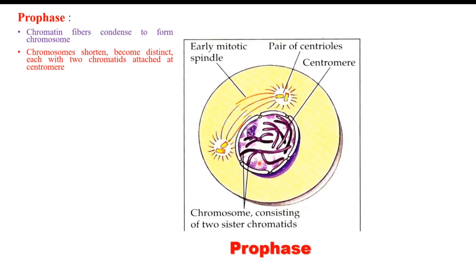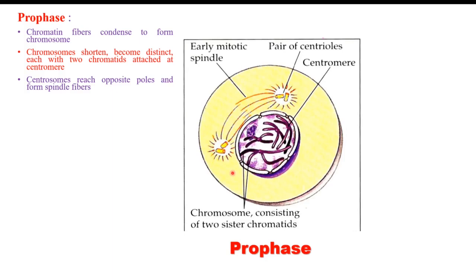In the early prophase, chromatin is present and it starts condensation. In the late prophase, chromosomes appear with centromere. Each chromosome has two chromatids. The centrosomes reach opposite poles. Initially, both the centrosomes lie near one another, but now they reach their poles. It goes here, it goes here.